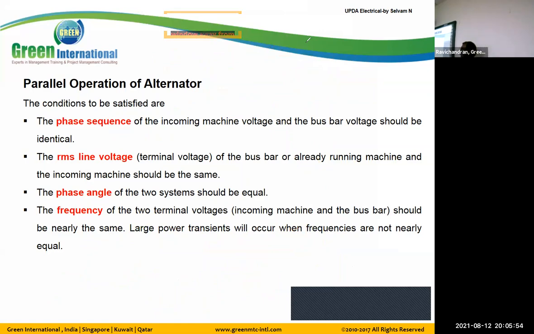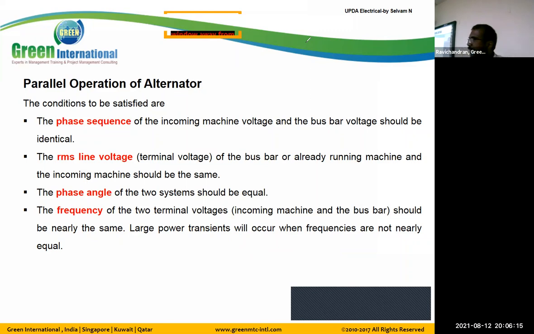Phase sequence, phase angle and frequency are interrelated and depend upon the speed of the turbine. If the frequency changes, the phase sequence and phase angle also change.